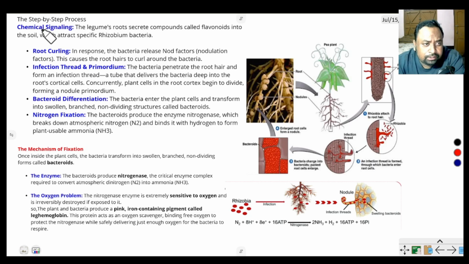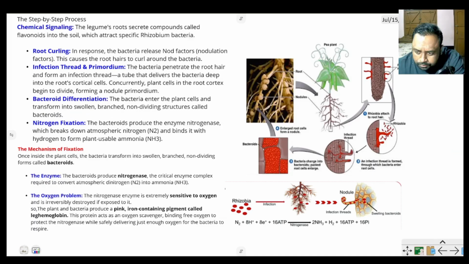The step-by-step process: first, chemical signaling. Chemical signaling means the root secretes some chemicals or flavonoids.